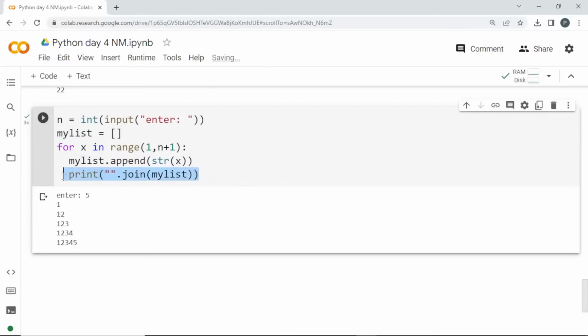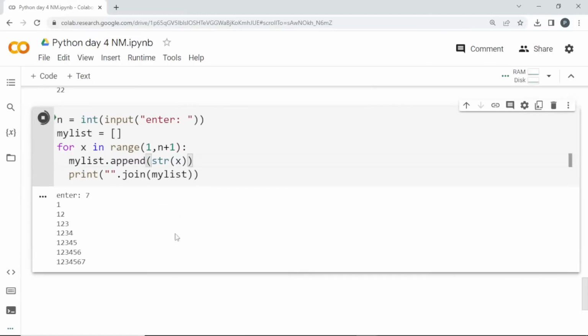So I am printing by joining it. And I have to convert it into a string because this is a string operation. This dot join is a string method, so we are converting that integer into a string using str, and this is happening. So if I enter 7 here, it should give me this output: 1, 1, 2, 1, 2, 3 and so on. Clear?